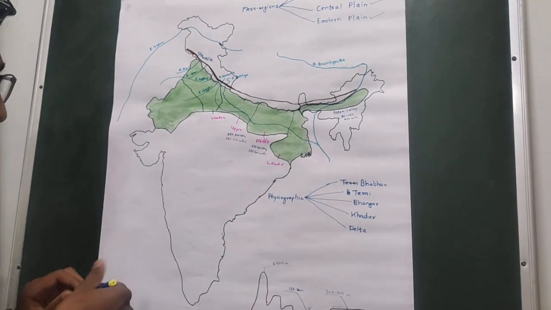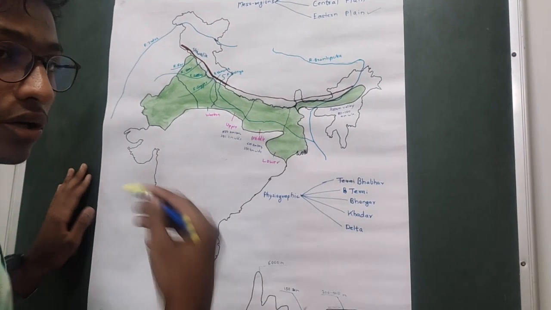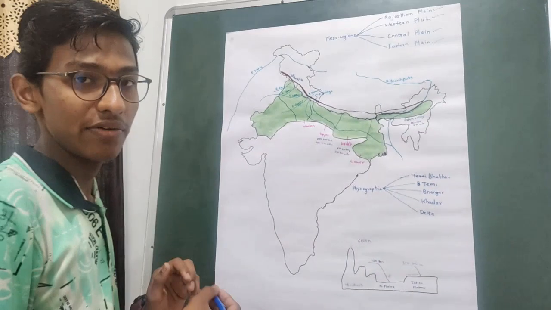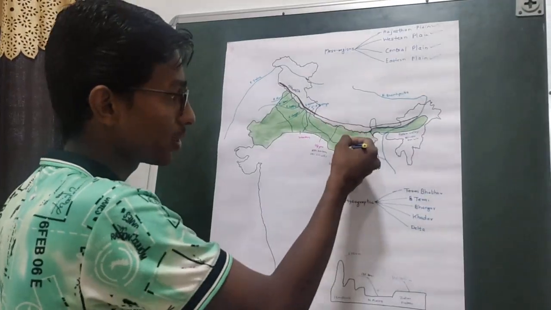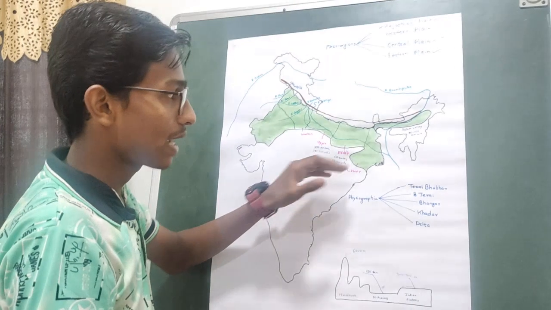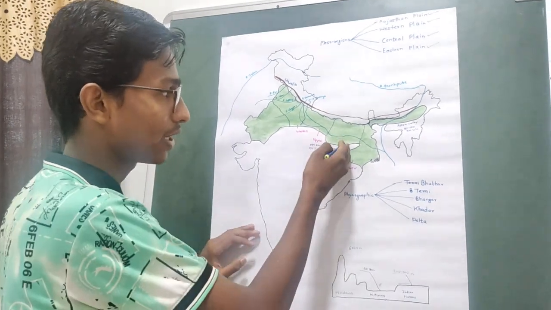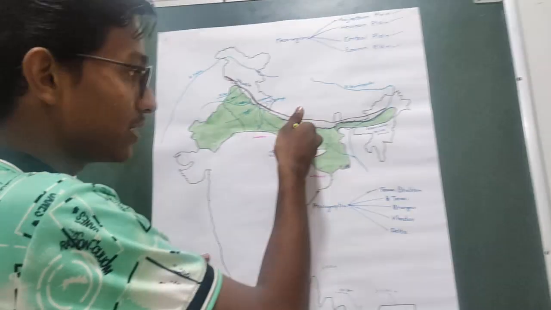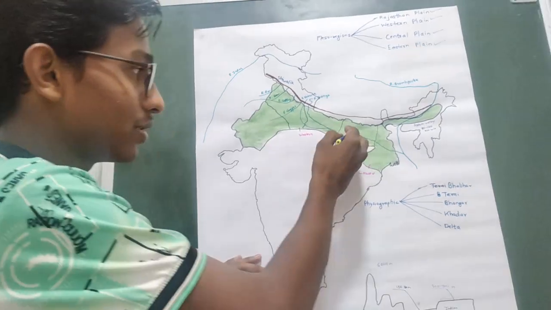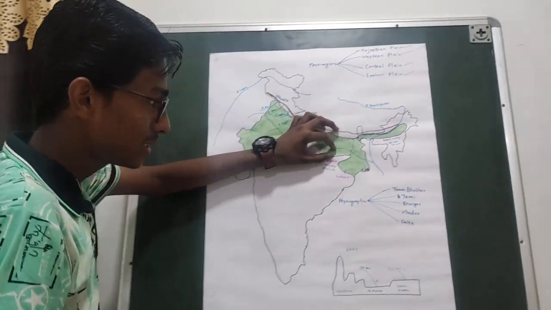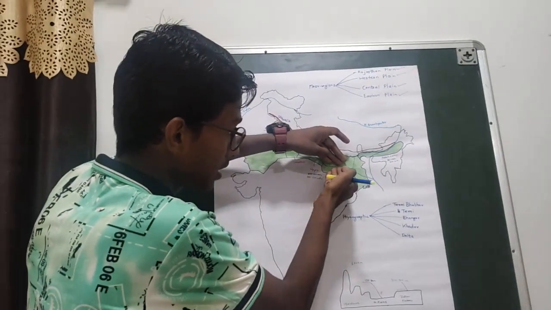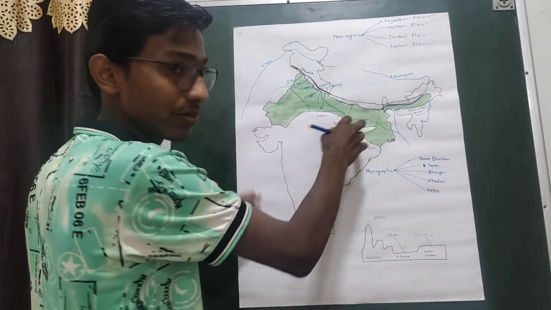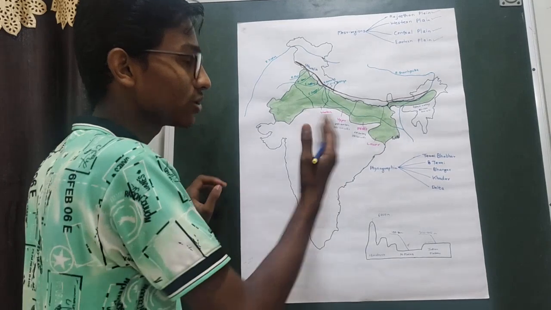So what is the reason behind that? The Khadar is the renewed fresh alluvium soil. Every year during the monsoon, whenever there is heavy rainfall, the rivers come down with greater force, and this causes floods, and the flood of the river carries away the soil with it. This renews the soil every year. Because of this Khadar region, the regions beside it, the Bhangar, are pushed away, and this makes the soil older and harder because it does not get renewed.